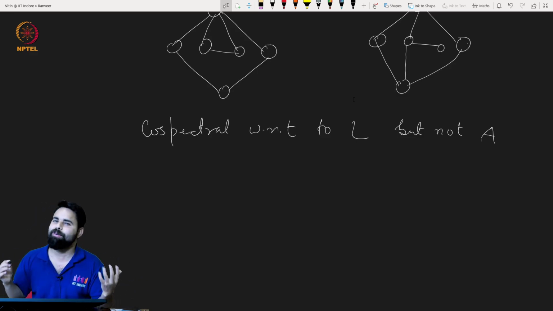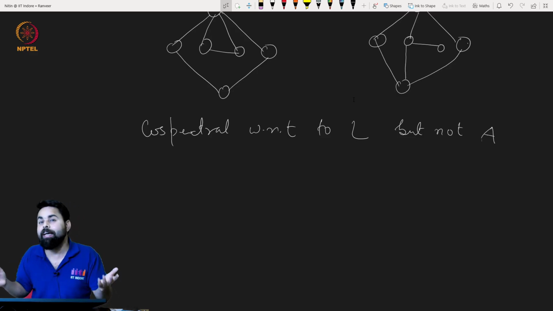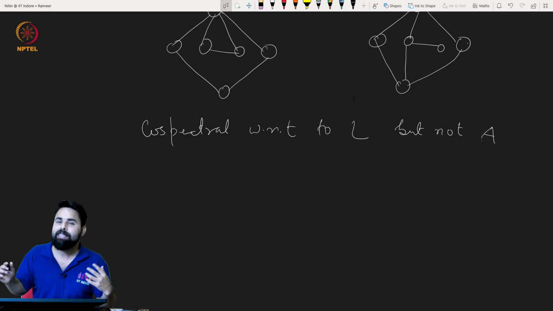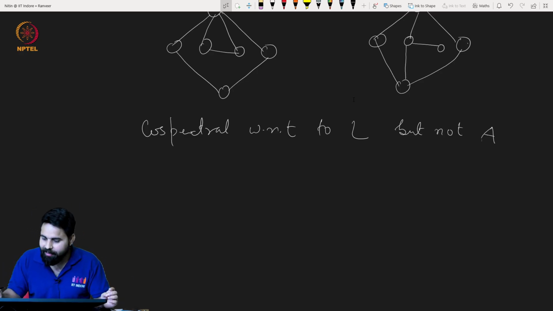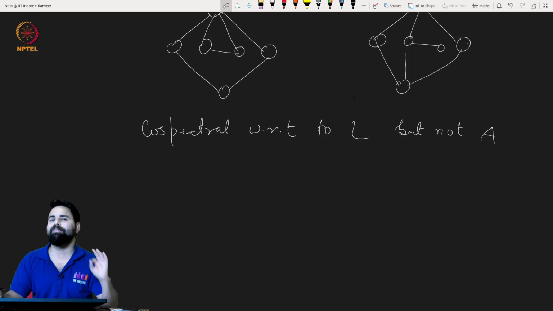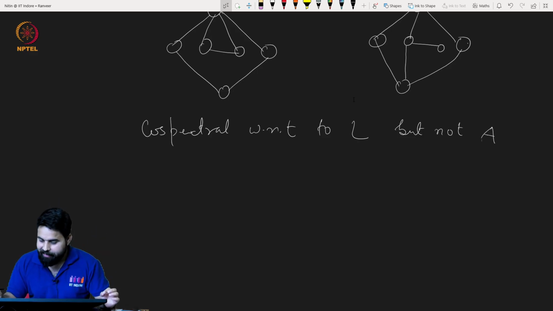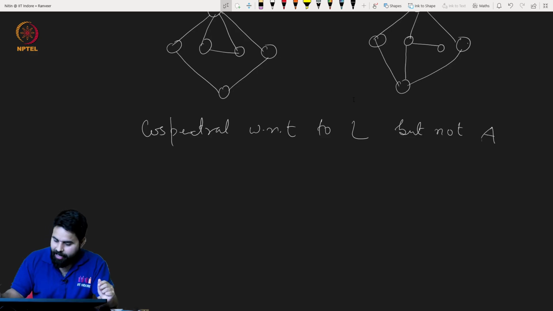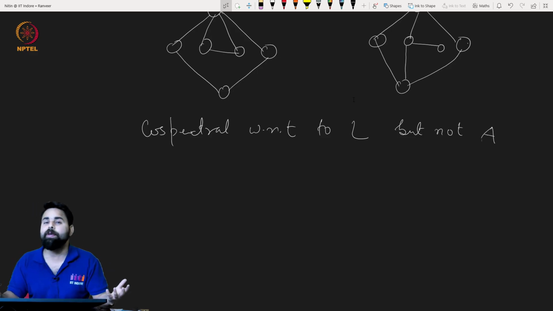So there would be lots of hope that if eigenvalues could have uniquely determined the graph, they could have given very good insight into graph isomorphism. But unfortunately this is not the case. But yes, there is a class of graphs, in fact a very large class of graphs, which are uniquely determined by the eigenvalues. Very good. So with this, let us move the discussion ahead. Now we have seen some graphs may be co-spectral with respect to the eigenvalues of a certain matrix, but not with respect to another, like here.